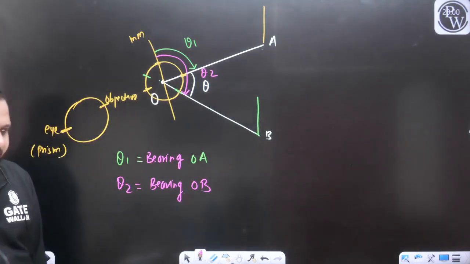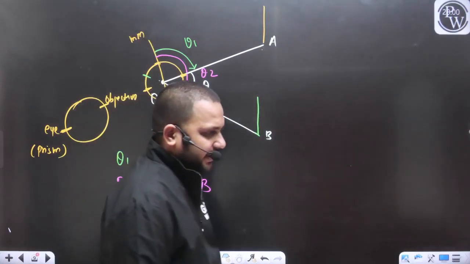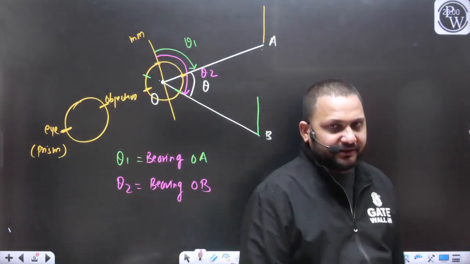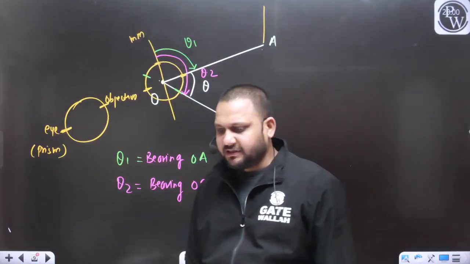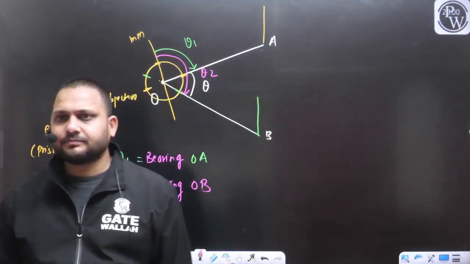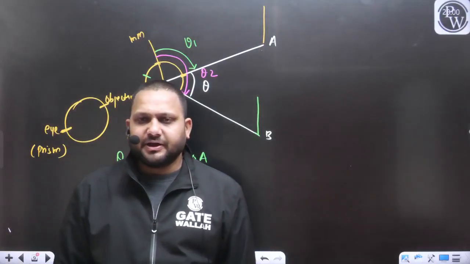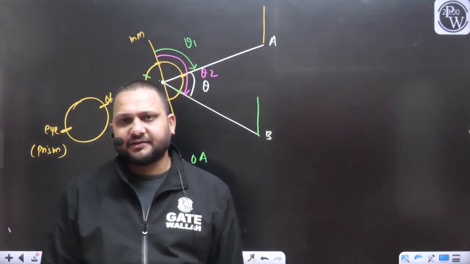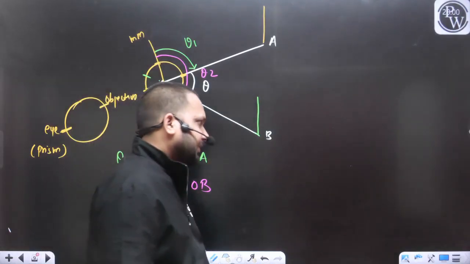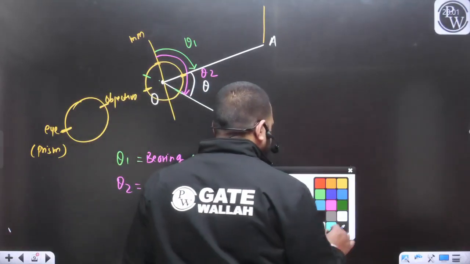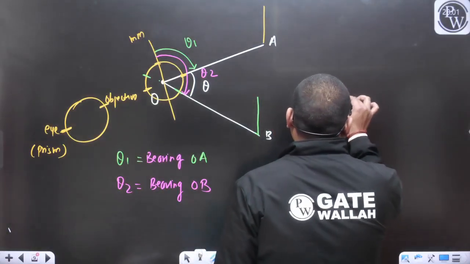In which system are we working in this example? We are working with the whole circle bearing system. Now, with the help of these bearings, can I measure this angle theta?